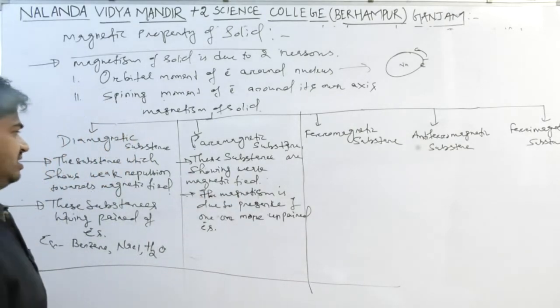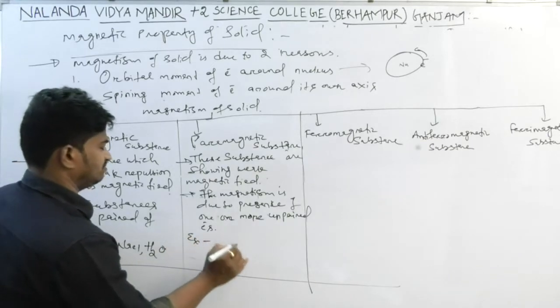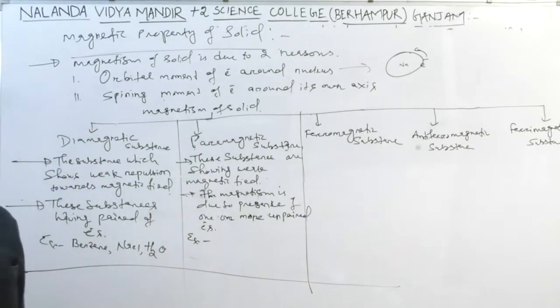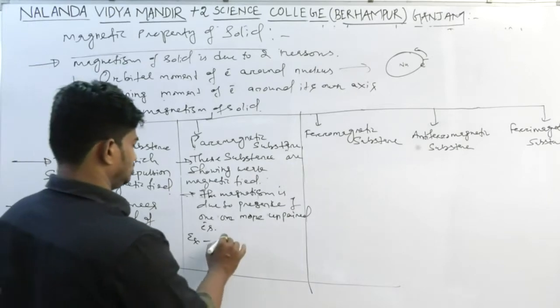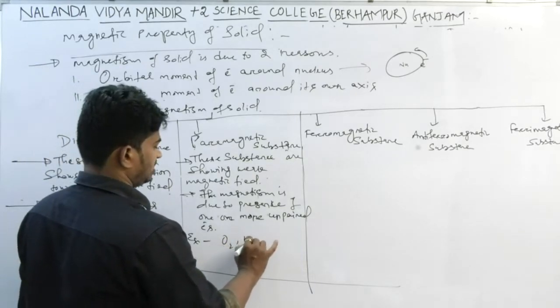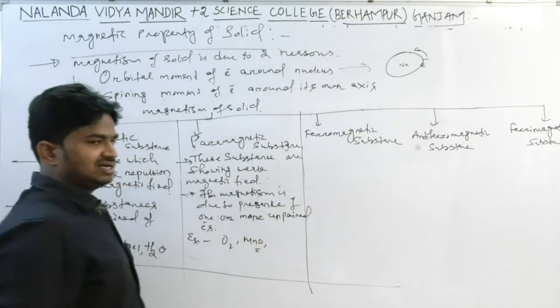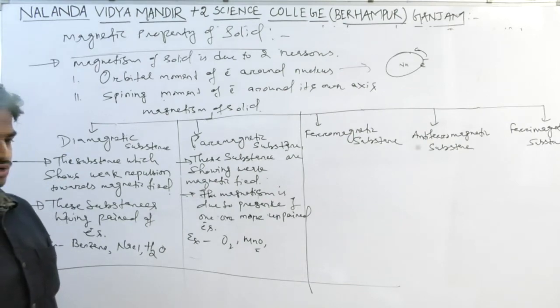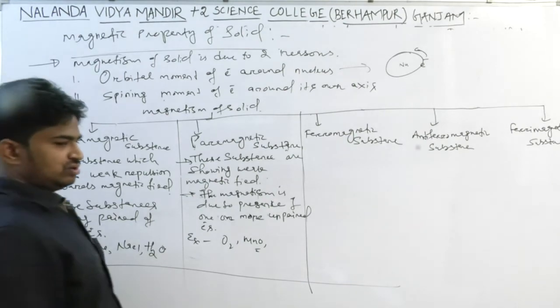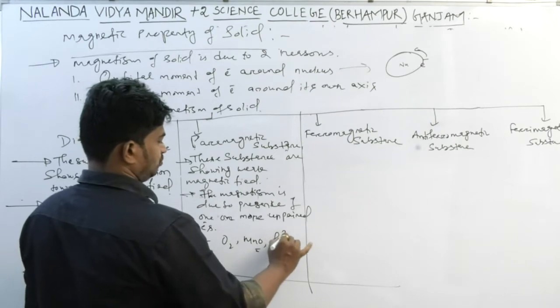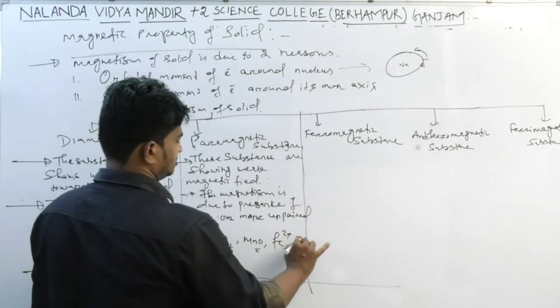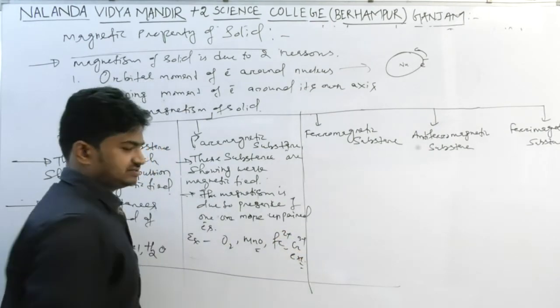Examples of paramagnetic substances are O2, MnO, Fe2+, Cr3+, etc.